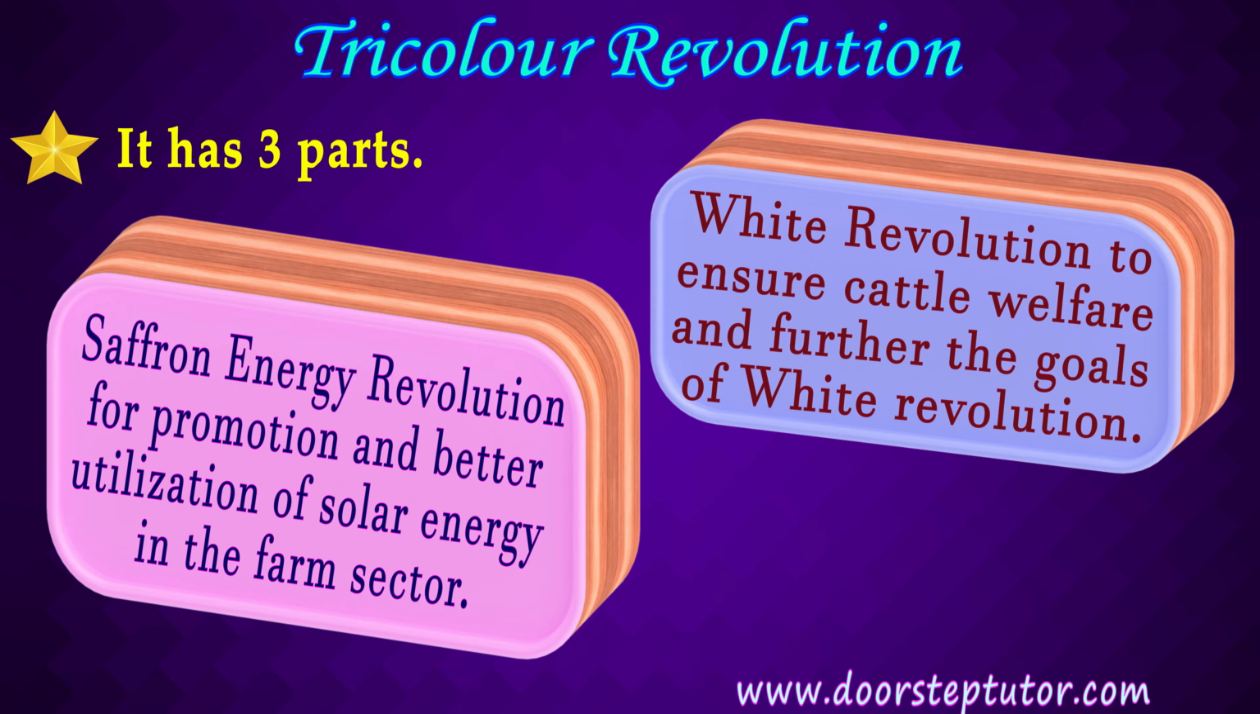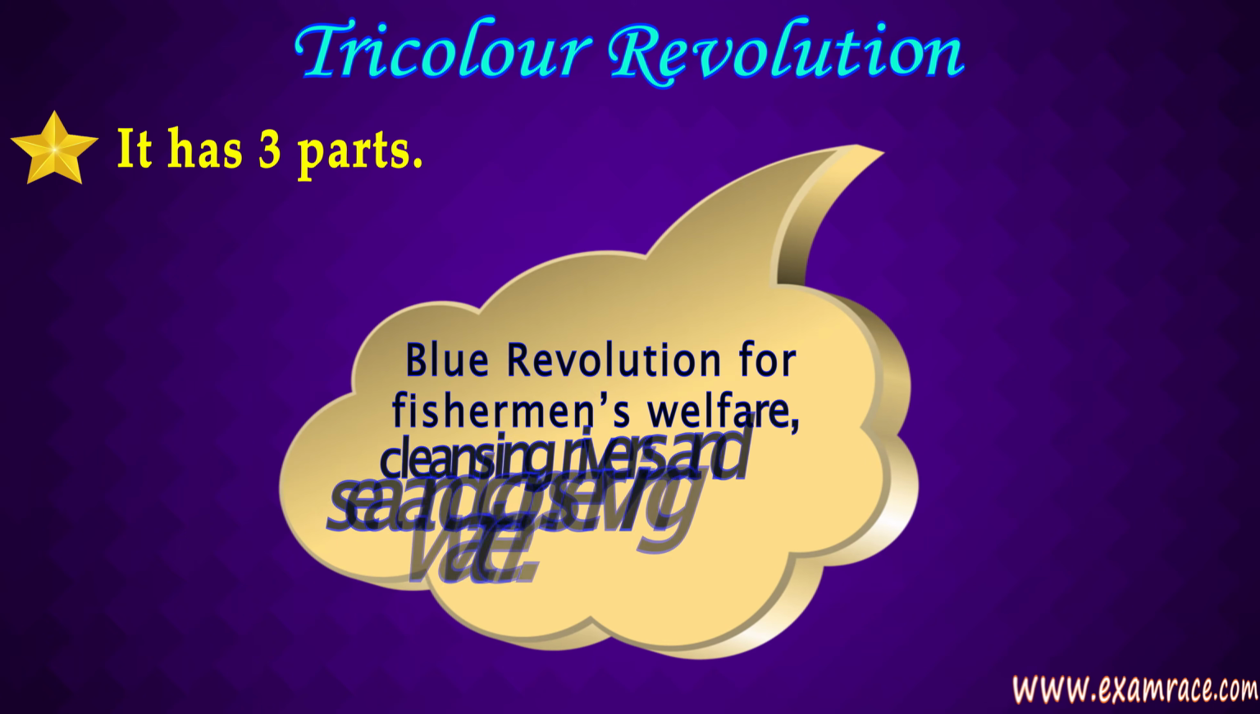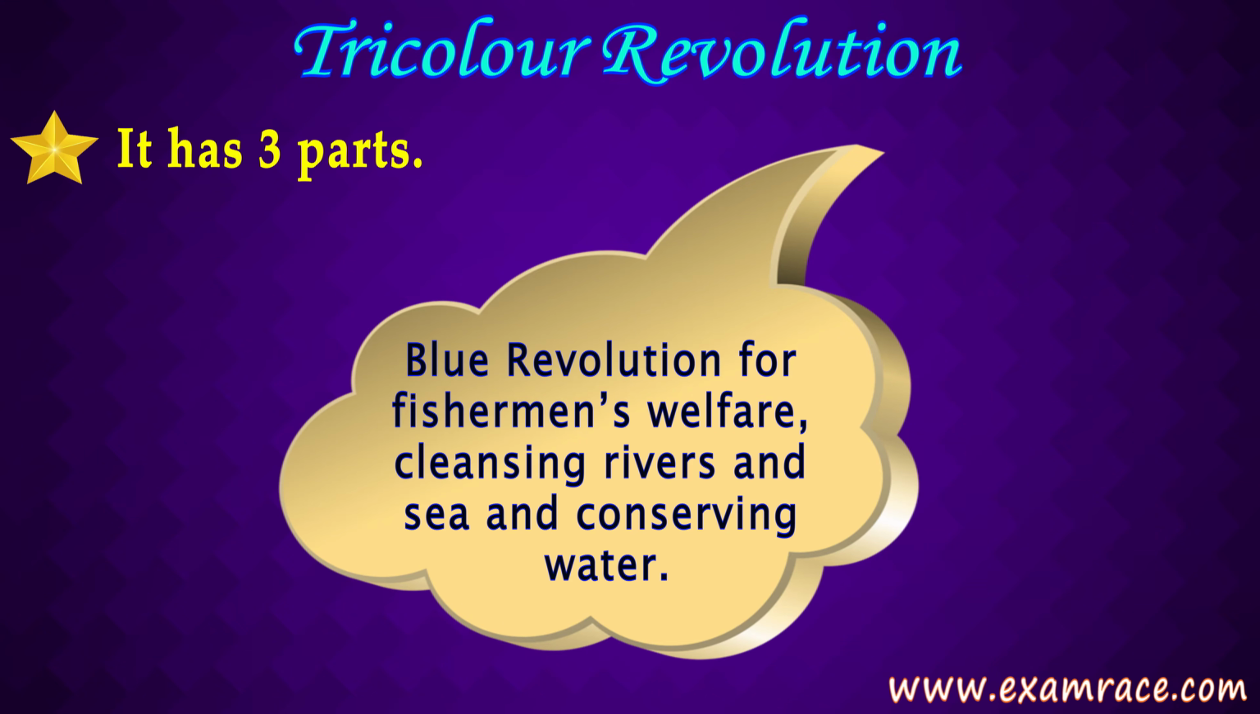Second was the White Revolution, to ensure cattle welfare and to further the goals of the White Revolution, which are to increase farmers' income from the allied sector, etc. Third is the Blue Revolution. The third component is the Blue Revolution, which focuses on fishermen's welfare, cleaning the river and sea, and conserving the water resources. This is a recent revolution actually.